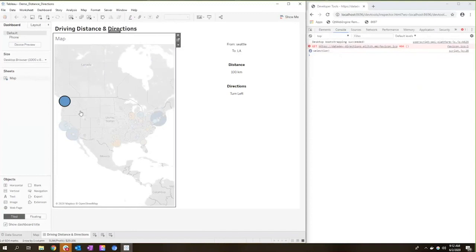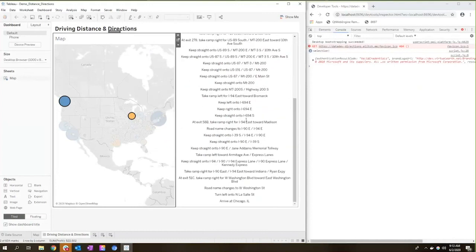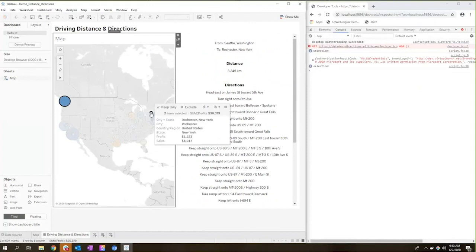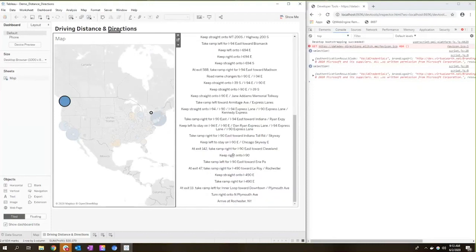Once I now select a different city, let's do Chicago. Aha! Now we're getting the Seattle to Chicago from and to show up. We see the distance here of 3,000 kilometers, and we're getting our turn-by-turn directions. And yes, it will take you a long time to get to Chicago. I can then select other cities as well. If I want to, let's say, deselect Chicago, maybe I'm going to go to my hometown, Rochester, which is even further, 4,000 kilometers, and you get those directions turn by turn.